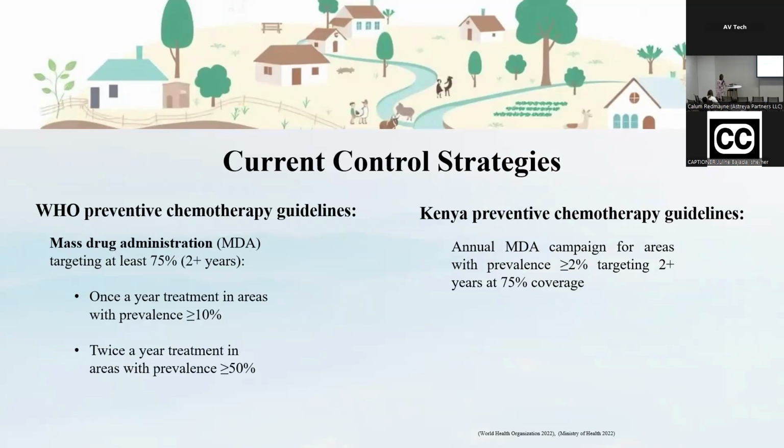To achieve this, we have WHO guidelines for preventive chemotherapy, where we conduct mass drug administration, either once a year or twice a year depending on the prevalence level. In Kenya specifically, we do annual mass drug administration, and the guideline targets individuals above 2 years. But what is happening in Kenya is that we only target 5 to 14 years.